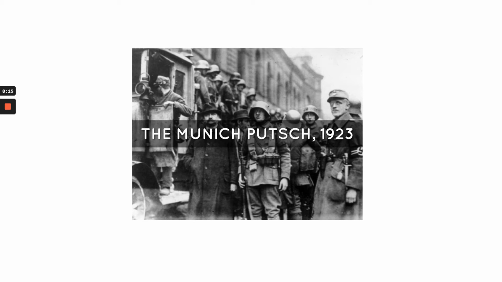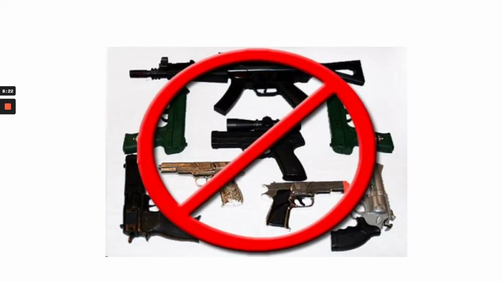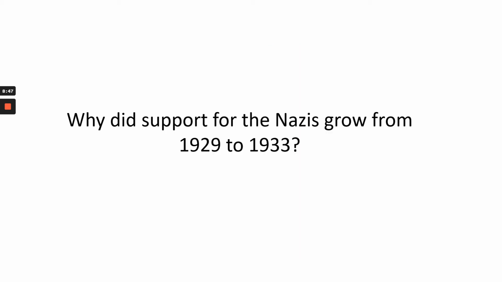But the putsch was a failure because the army did not support them. But they learned their lessons. And the key lesson they learned was let's not use violence to take power. Let's actually try and gain the votes of the people. And by gaining the votes of the people, we will then take charge. We'll get Hitler as our chancellor. And then we can make dramatic changes to the country and really seize power. So they changed their approach, changed their policy from using violence to one of trying to gain electoral support.